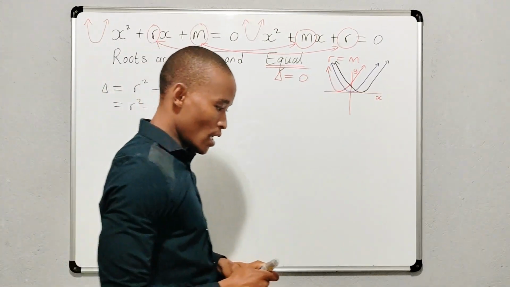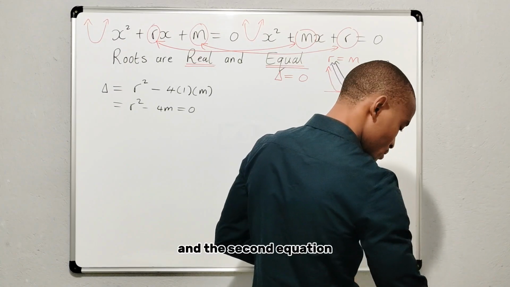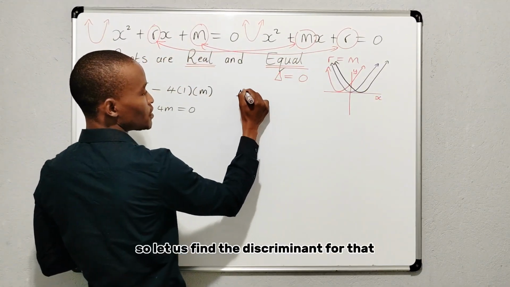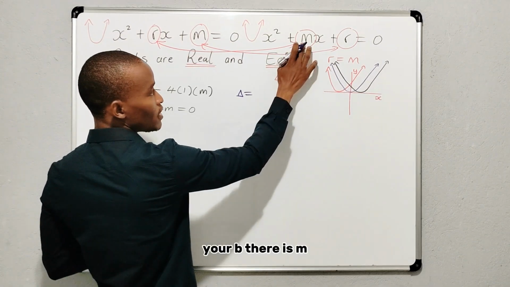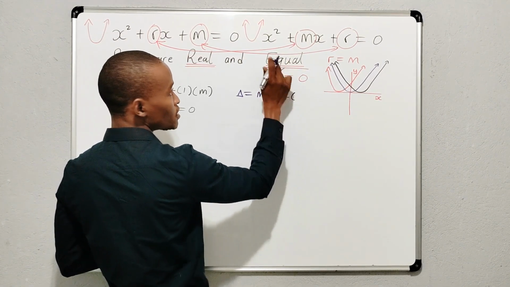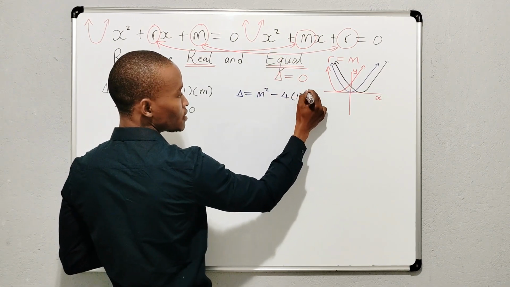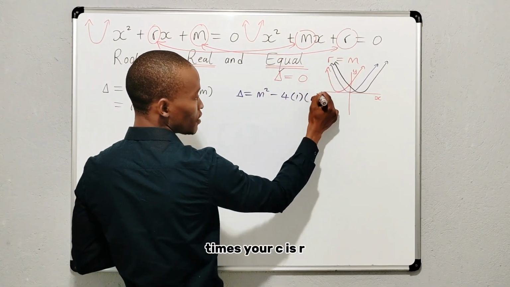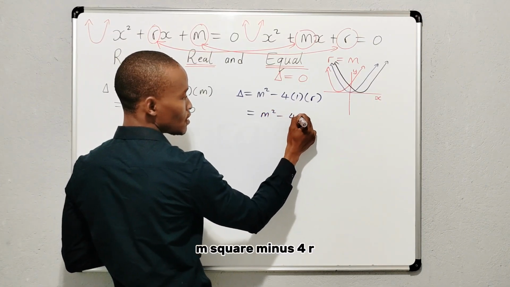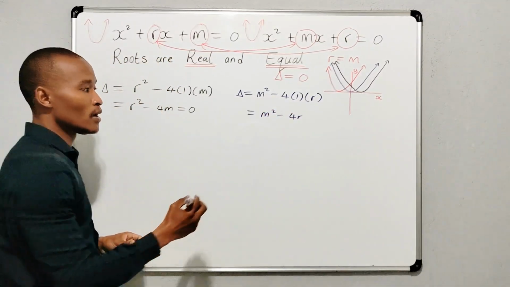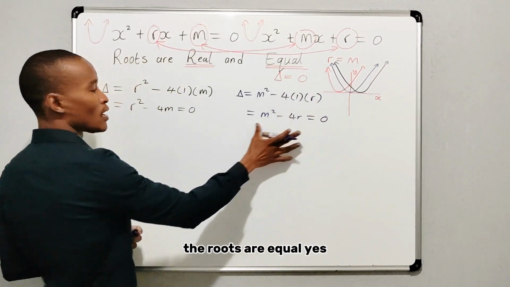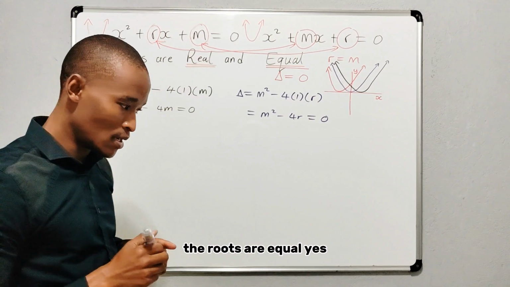Okay, and the second equation, we have this guy. So let us find the discriminant for that. Your b there is m, so it's m squared minus 4 times your a is 1 times your c is r. What does that become? It's m squared minus 4r, and that is equal to 0. The roots are equal. Yes?